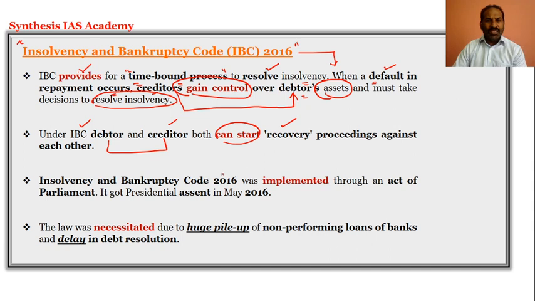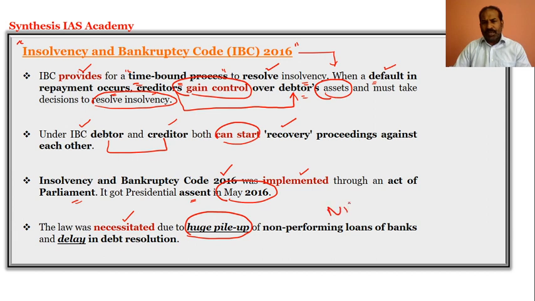And this IBC Code 2016 has been implemented through an Act of Parliament, and it got assent in May 2016. This law was necessitated because there was a huge pile-up of non-performing loans of banks.